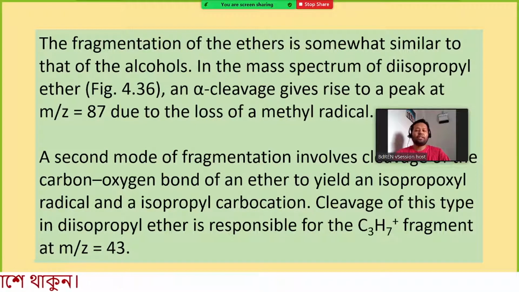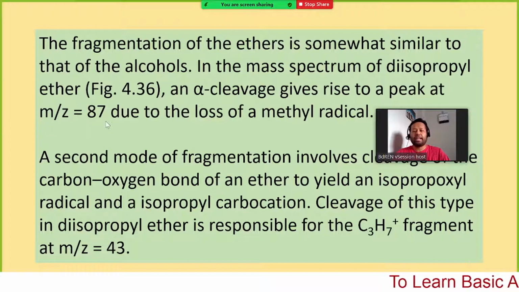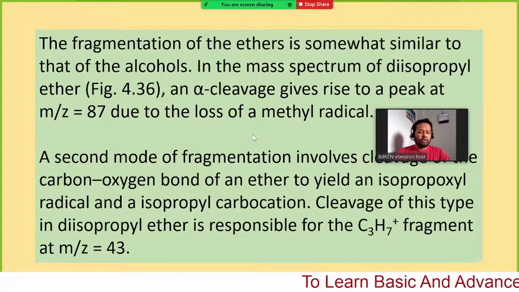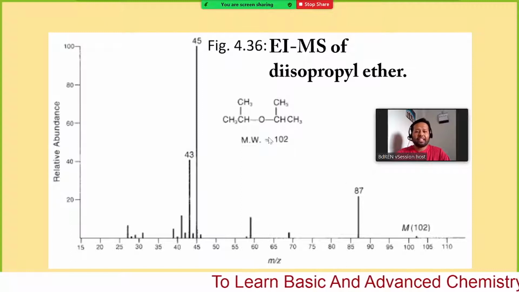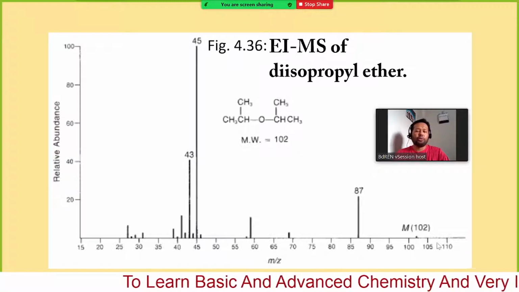Here I have already mentioned three different types of fragmentation can happen. Alpha cleavage, and next I will show one by one. In the mass spectrum of diisopropyl ether, an alpha cleavage gives rise to a peak at m/z 87. Here you can see the parent ion signal at 102.